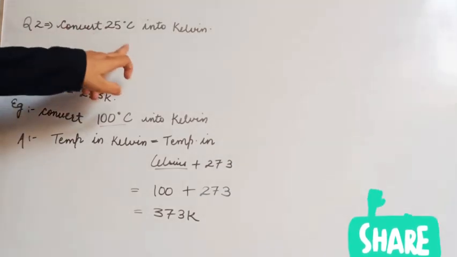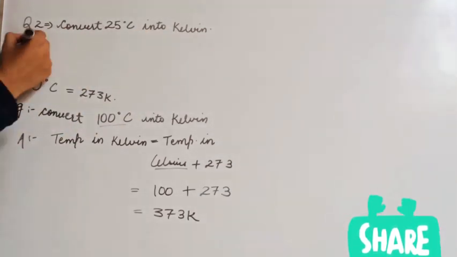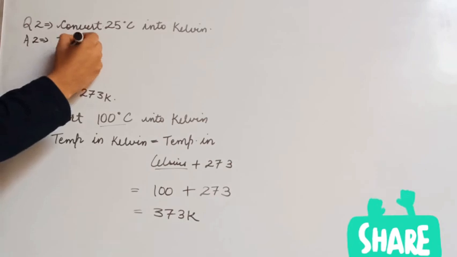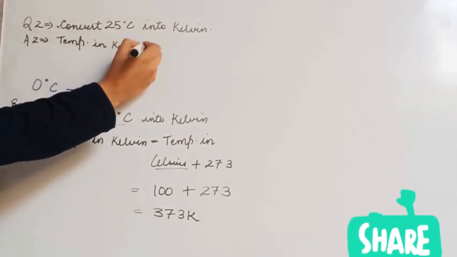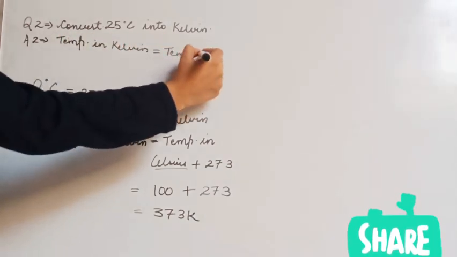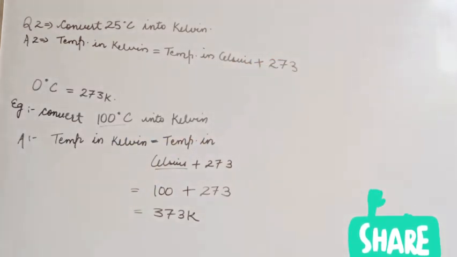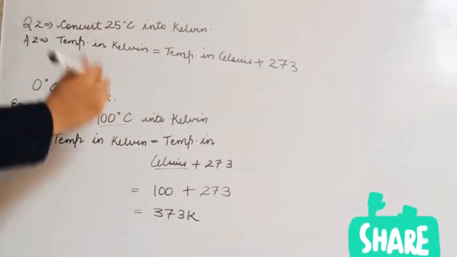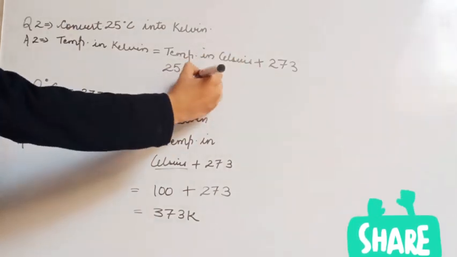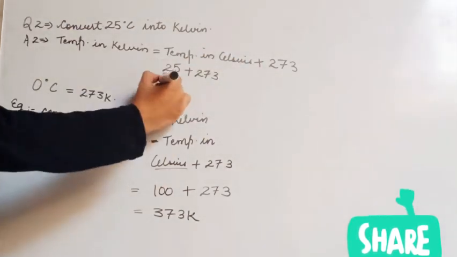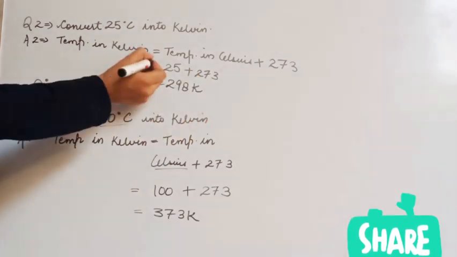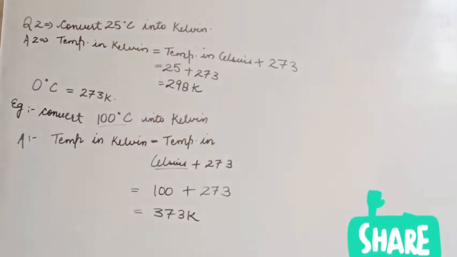Let's take another example. Convert 25 degrees Celsius into Kelvin. Let's write the same line again. Temperature in Kelvin equals temperature in Celsius plus 273. In the place of temperature in Celsius, we will write the temperature that we have got in the question, that is 25, plus 273 from the formula, and when we add, we will get 298 Kelvin. It's very easy.